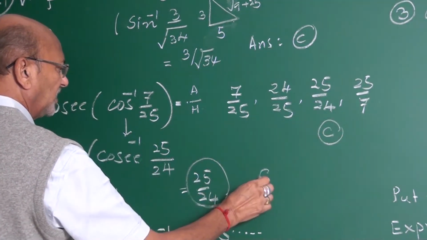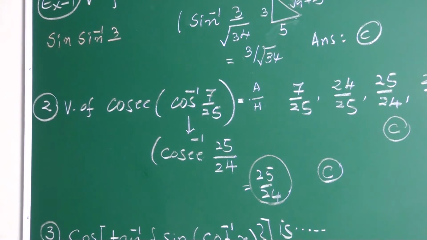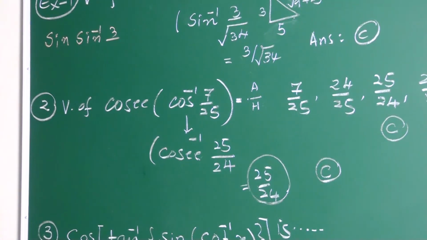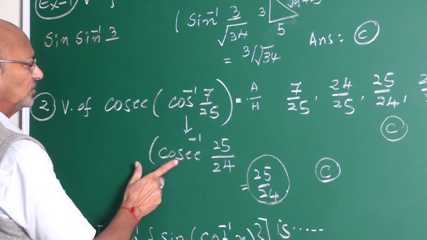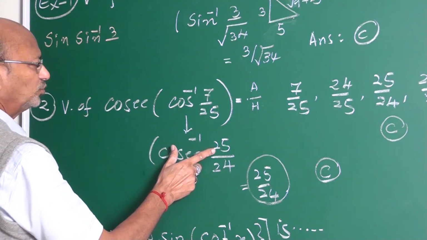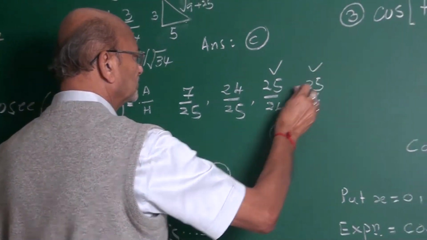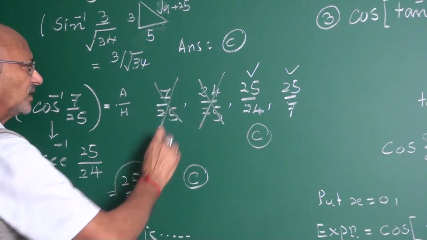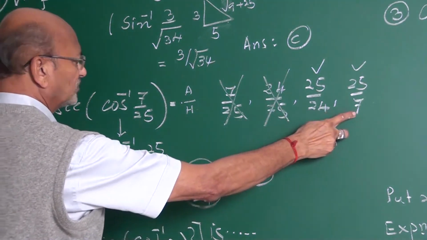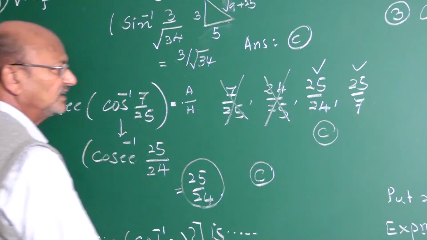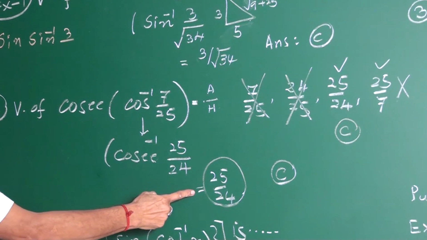Answer is C. Even in this case, C. Cos inverse to cosec inverse: adjacent, hypotenuse. Cosec is hypotenuse upon opposite side. This is 25. With 25, these are the only 2 sides. No, not possible. But what is the denominator? Either 24 or 7. But 7 is there, so that is also not. So this is the remaining, which is 24 upon 25.